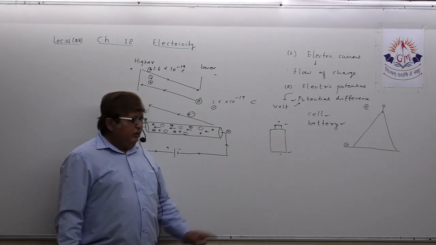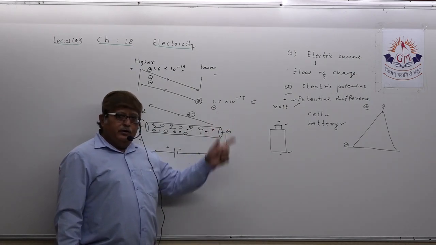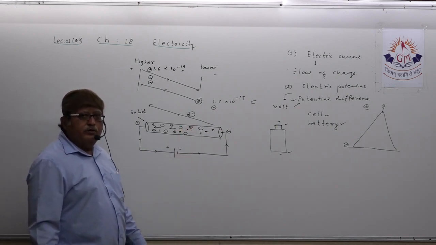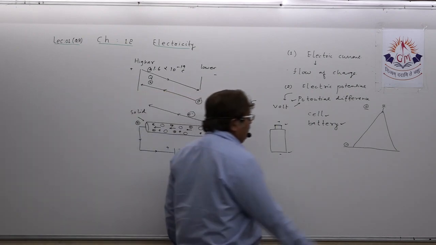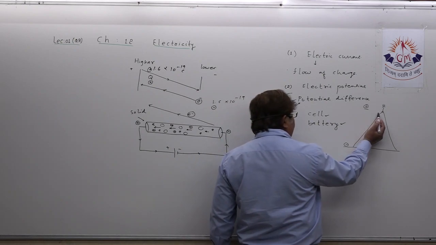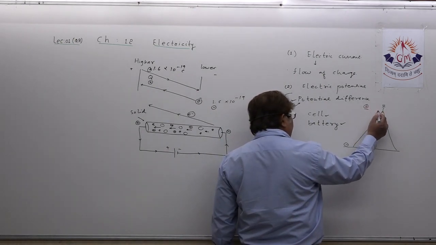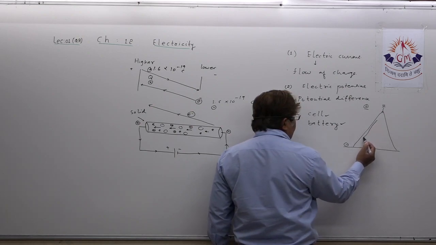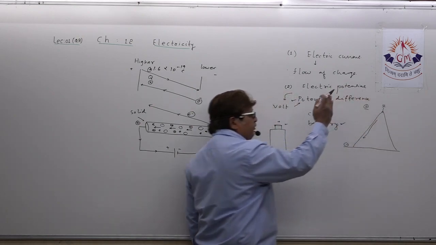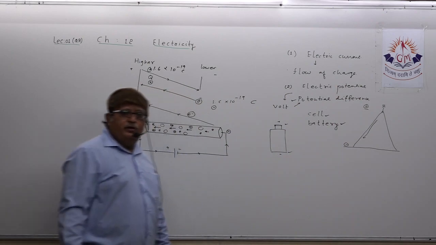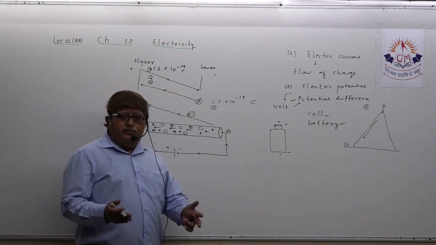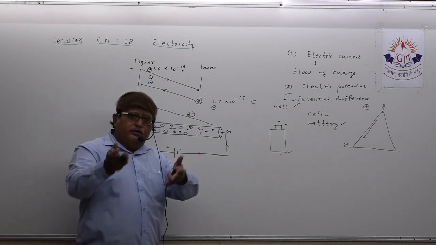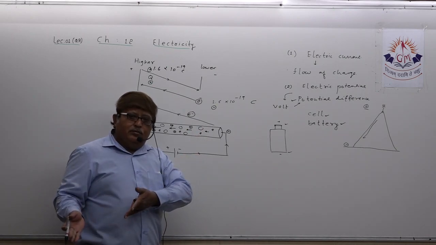When you reach a height, you have some extra store of energy, which is called potential energy. Now if you ask this person standing here to please come down, he will come down very fast. Why? Because he is already standing at higher potential. He just has to release himself and he will go running and come down very easily.